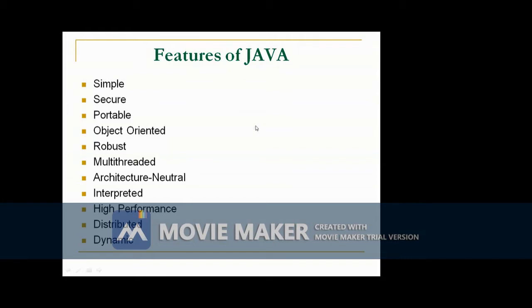So Java enables creation of cross-platform programs by compiling into an intermediate representation called Java bytecode. Normally in C and C++, we write the source code, which means the textual version of a program. If you compile the source code, it will create the executable. But in Java, it is different. If you compile the Java source code, it will create Java bytecode. It's not executable code. So the code can be executed on any system that implements the JVM.